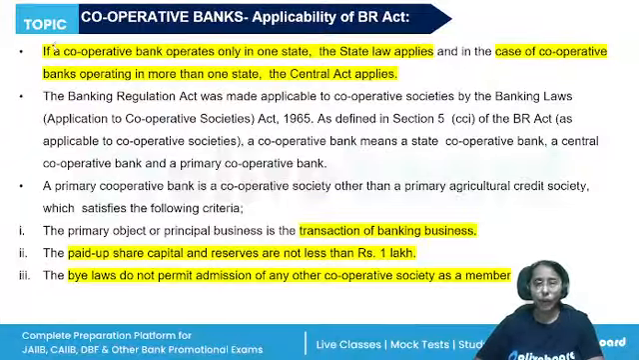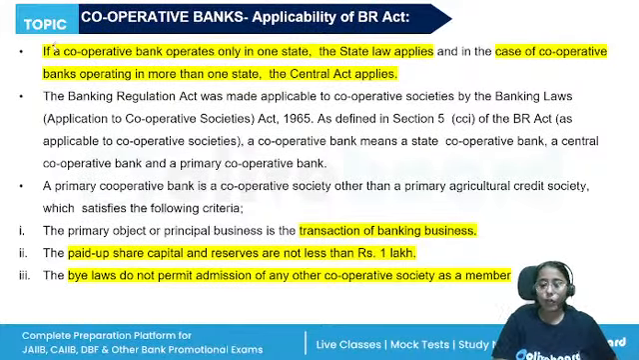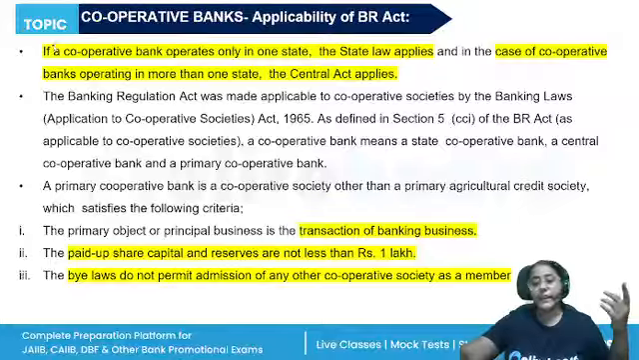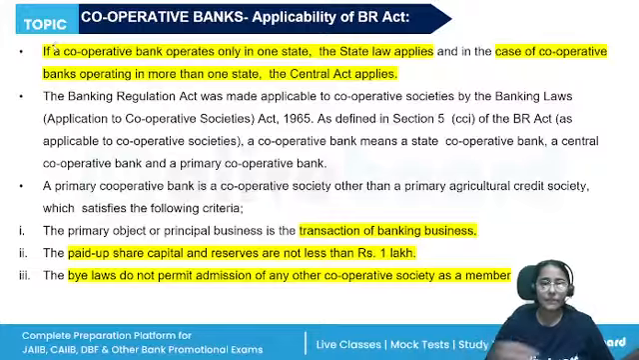Cooperative banks we have already discussed in our first unit. If it operates in one state, the State Cooperative Societies Act will apply. If it operates in more than one state, the central law, the Multi-State Cooperative Societies Act, will apply. Earlier it is a cooperative society, they will apply for the license with RBI and they can operate as a cooperative bank. A primary cooperative bank is a cooperative society whose primary object or principal business should be the transaction of banking business.